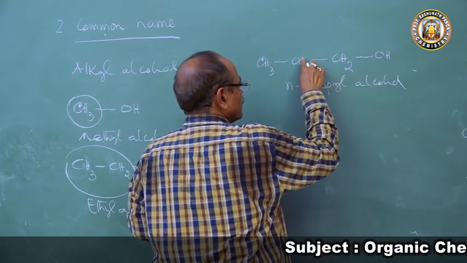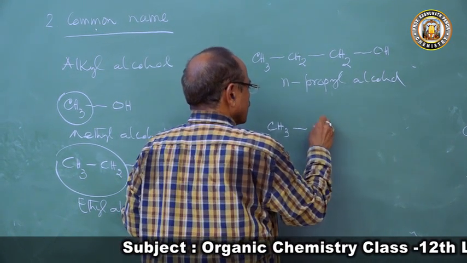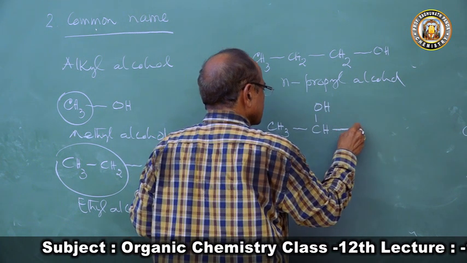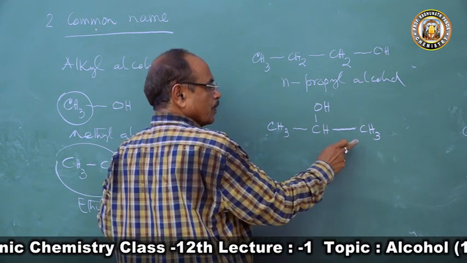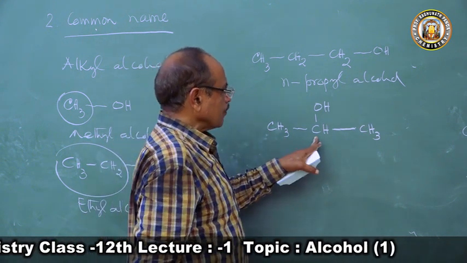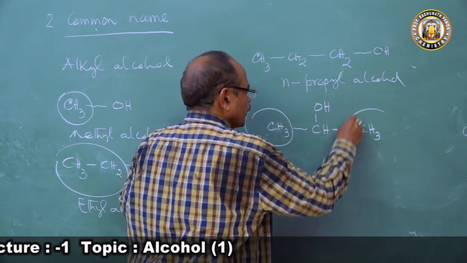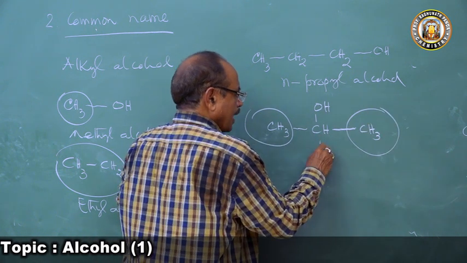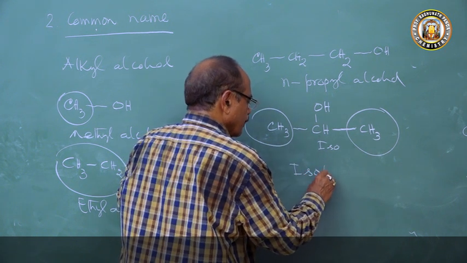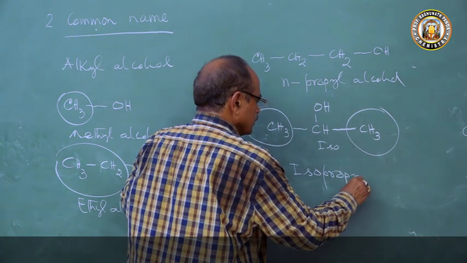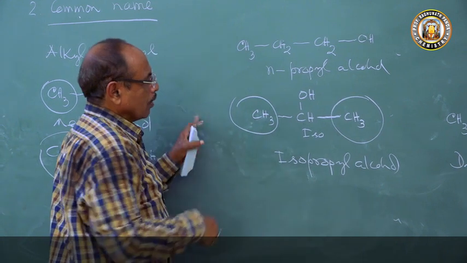Now if you bring the OH group here, this becomes CH3, CH, OH, CH3. This is also propyl alcohol, but this carbon atom is bonded to two equal groups. This is a methyl group and this is a methyl group, two equal groups. So this carbon atom is an iso carbon atom. Three carbon atoms are there, so it is called isopropyl alcohol. Hence this name came as isopropyl alcohol and n-propyl alcohol.